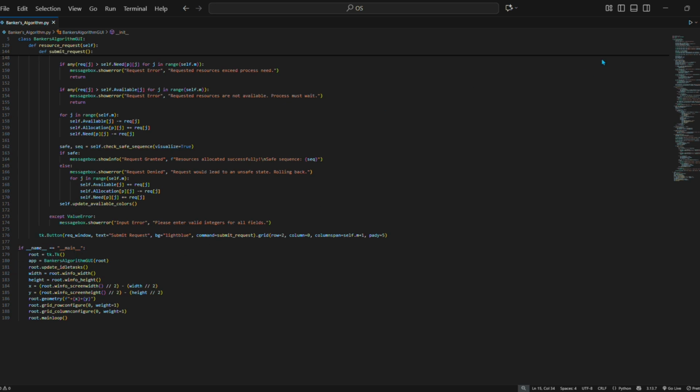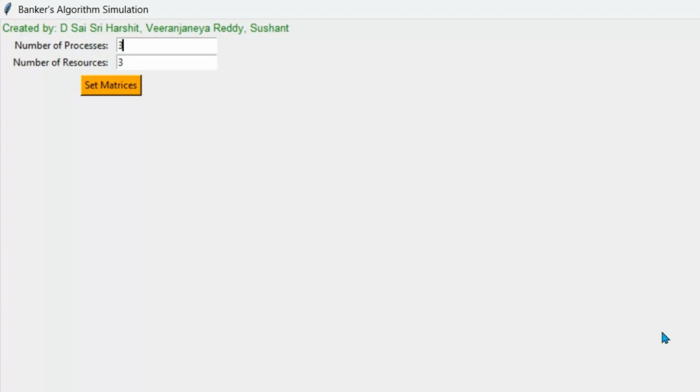So let's execute it. In the graphical user interface, we can see that we have added a "created by" with my and my teammates' names, and we have mainly defined two user input models, in which the number of processes is 3 by default, which is used in the code. We can also change it.